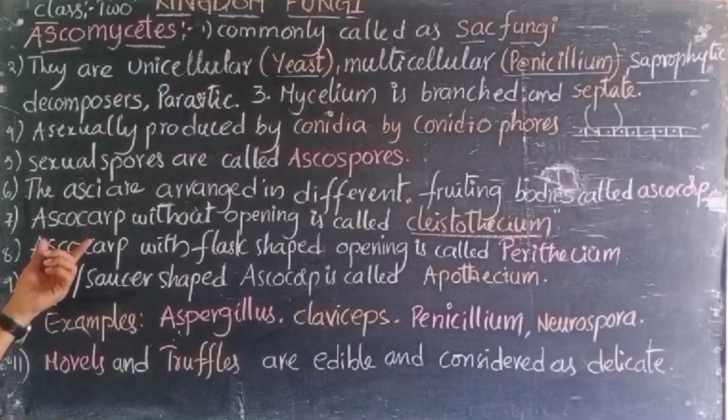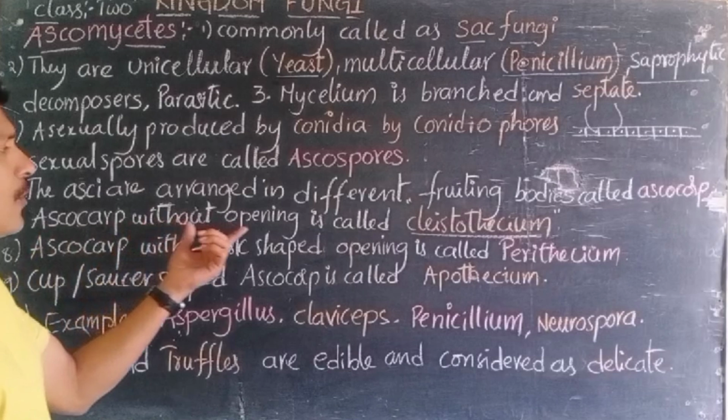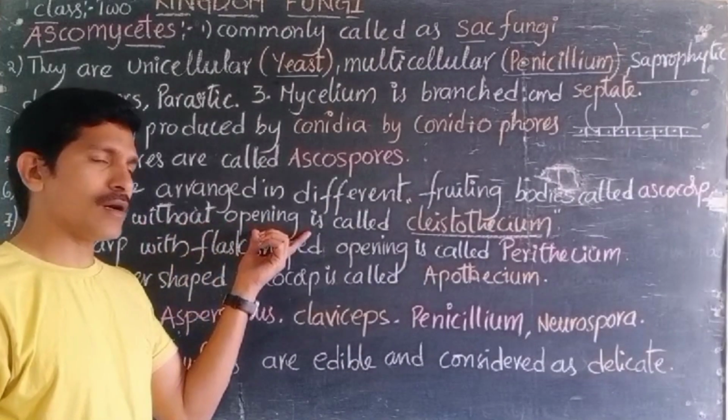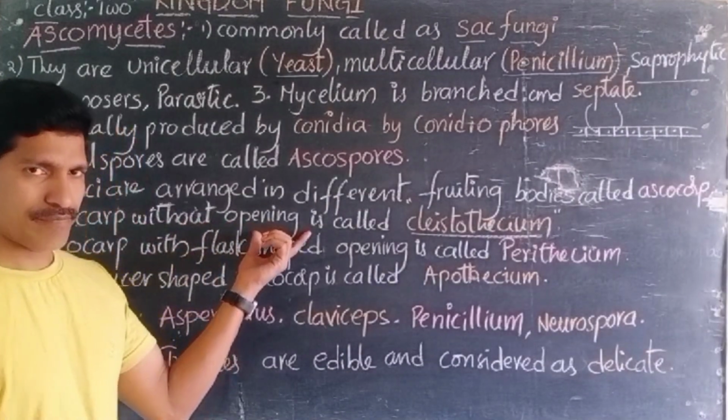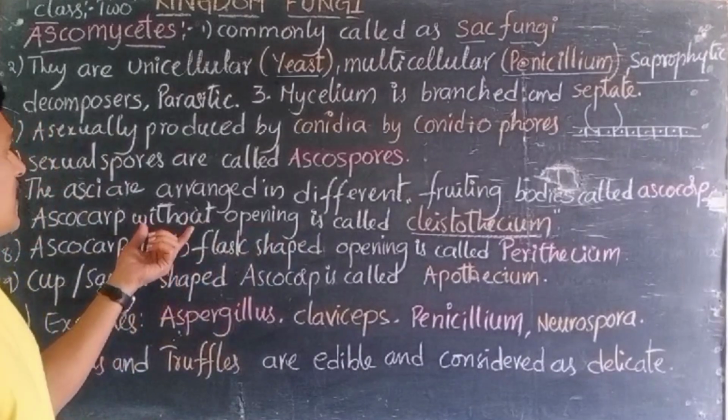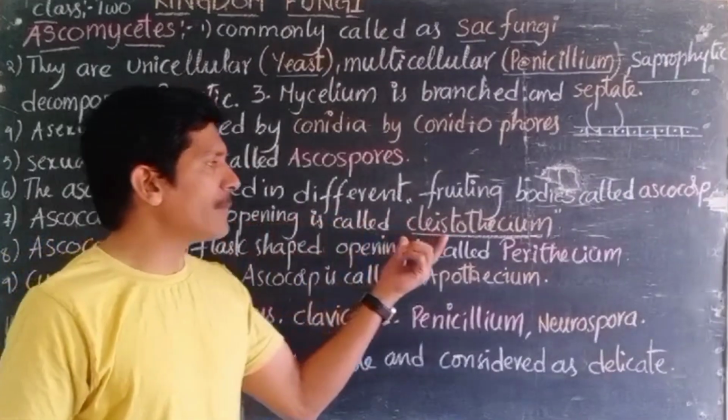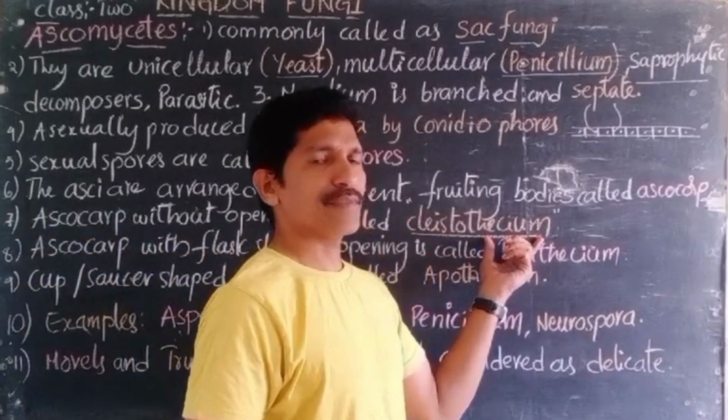Ascocarp, right? An ascocarp without an opening. Ascocarps can also be different in structure. Morphologically, they are different. Some have an opening. Without an opening, it is called cleistothecium.